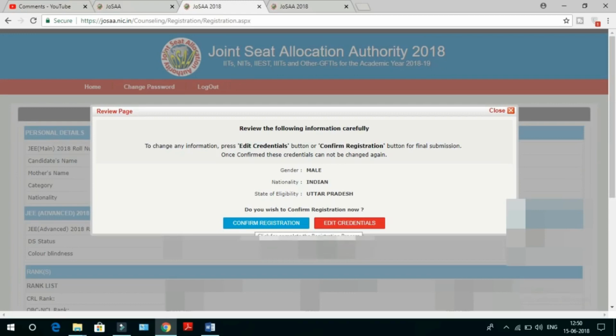Just before that, I explained one slide in that I said form filling. This is the form filling process. After that, you will be taken to an interface where you can give your choices and fill your choices according to your preferences. Now click confirm registration.